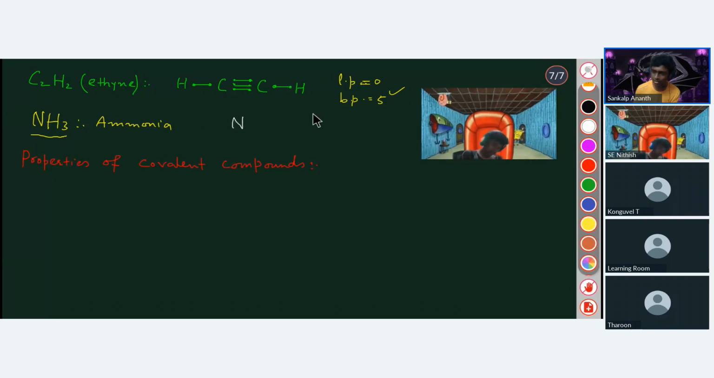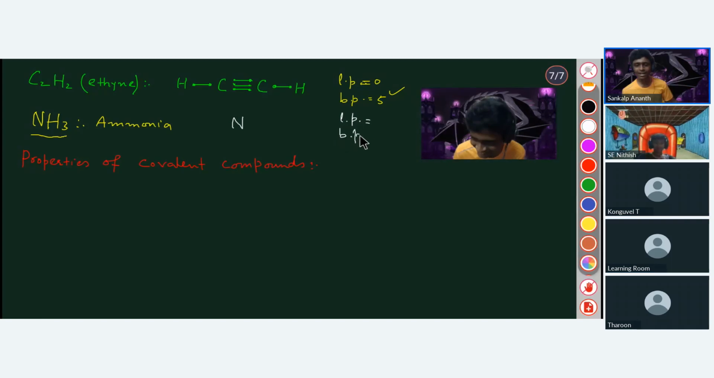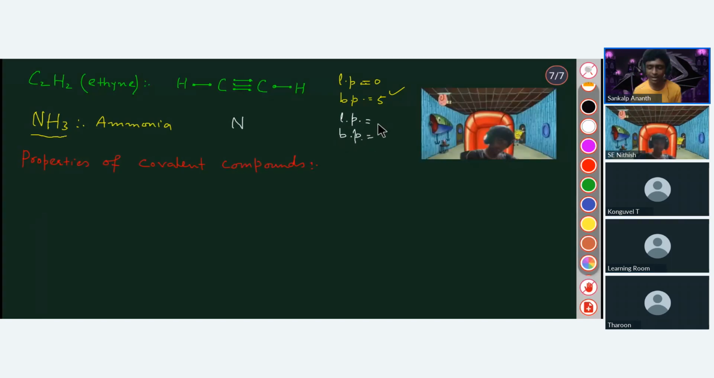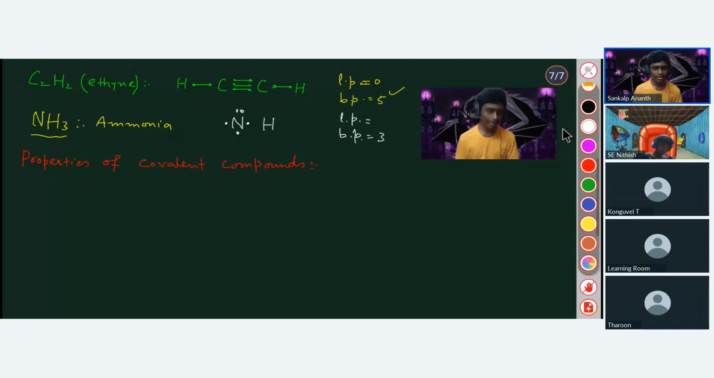Sir, it is linear. Lone pair is how many and bond pair how many? Tell me. Lone pair is 2, sir. Bond pair is 3, sir. How many lone pairs? Wait, 2, right? No, sir. Nitrogen has 5 valence electrons, right? Yes, sir. One lone pair, sir. Exactly, one lone pair.